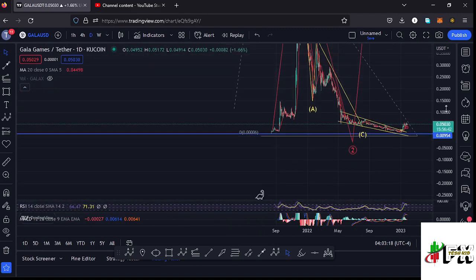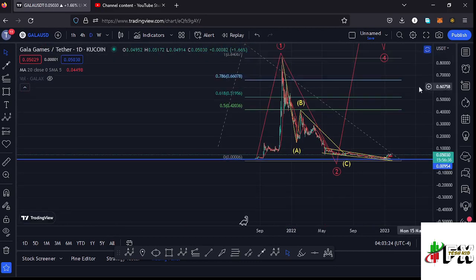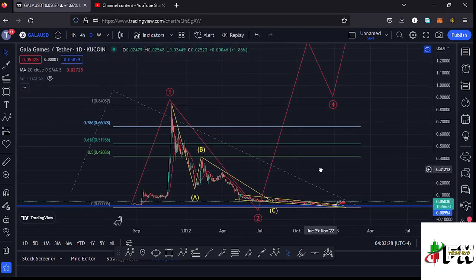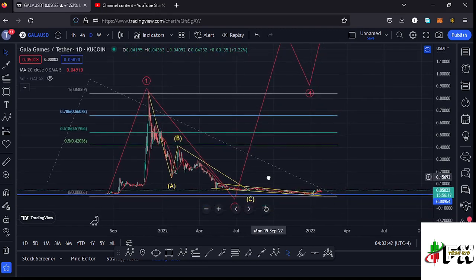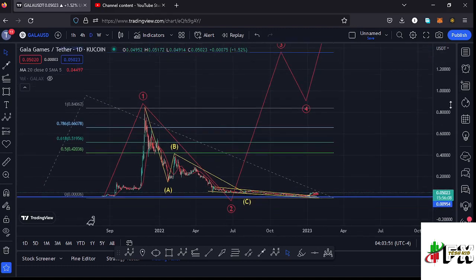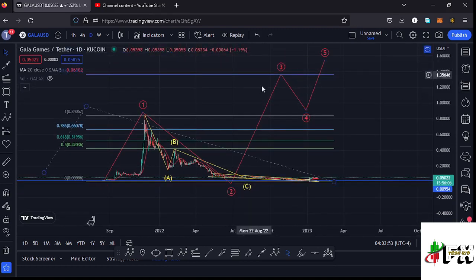Here on the daily chart, you can see that I have this Elliott wave structure in red, where you can see that Gala Games, from these low prices that we had been trading within, we saw a very nice bounce to the upside, making it to an all-time high at around the $0.85 mark in what I'm terming as a higher Elliott wave count 1 to the upside. And after seeing the all-time high, we started the bear market, where we had been seeing low prices in this ABC corrective structure, which took us back to around the $0.015 mark in what I'm terming as a higher Elliott wave count 2. And after seeing the low for that second wave, whatever we expect next is a bounce to the upside in the formation of this wave 3.